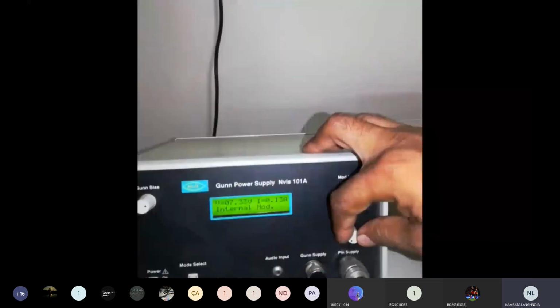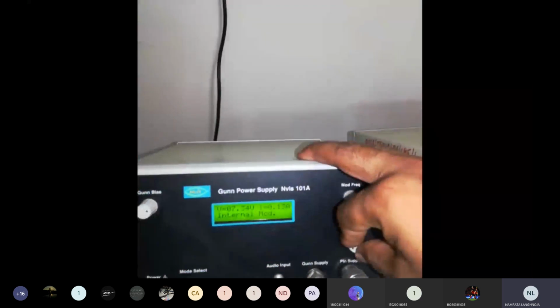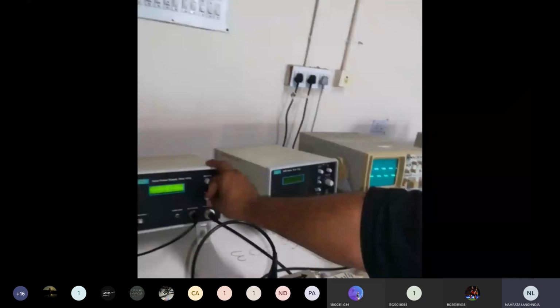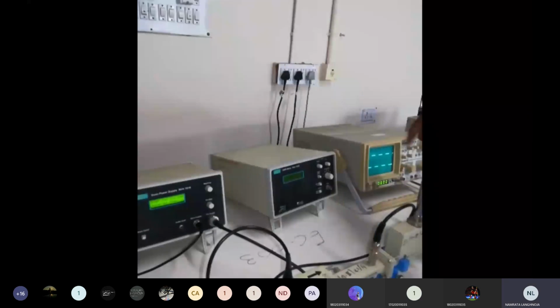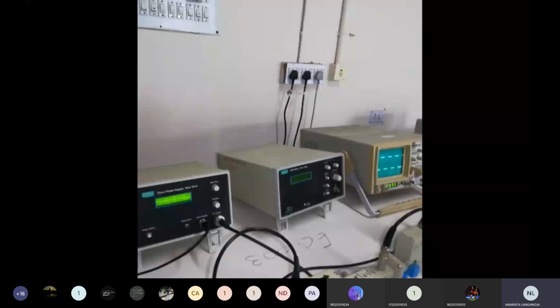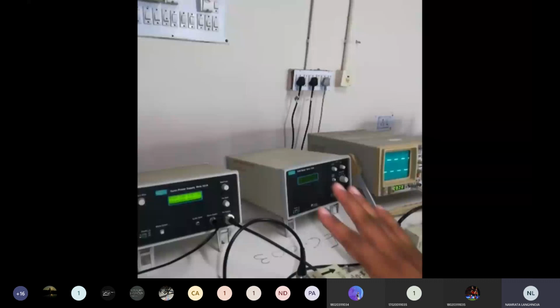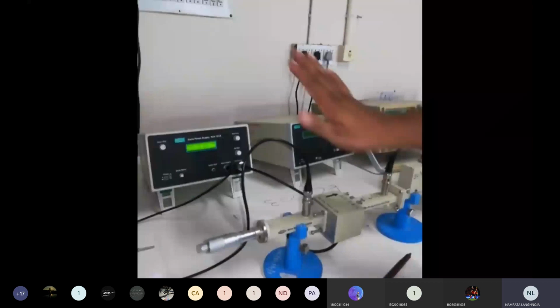Now I will vary the knob, and you can see that once I start varying this knob, the rectangular wave appears on the oscilloscope screen. So our kit is working properly. What we have done is we have given the bias voltage to both the gun diode oscillator as well as the pin modulator. Once we have done the setting in the power supply, the next thing is we want to find out the lambda g.